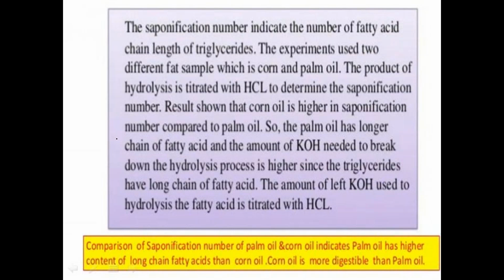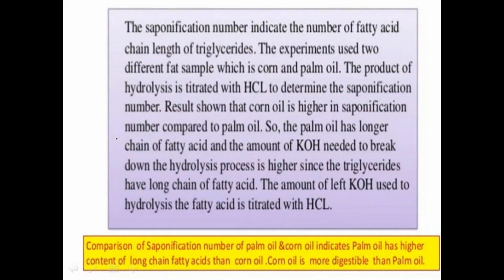Here the glycerides, triglycerides, contain long chains of fatty acids. This is mainly used for the measurement of palm oil and corn oil, and it indicates that palm oil has a higher content of long chain fatty acids than corn oil, which means corn oil is more digestible than palm oil.